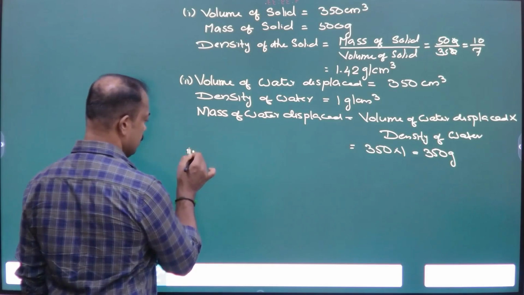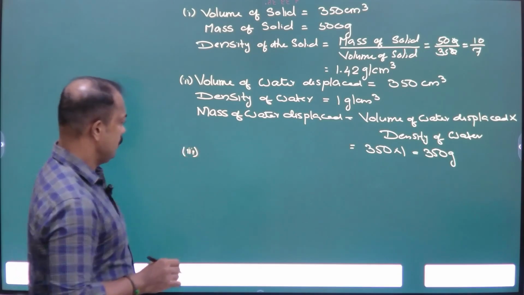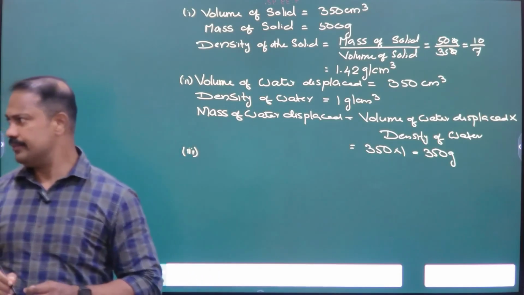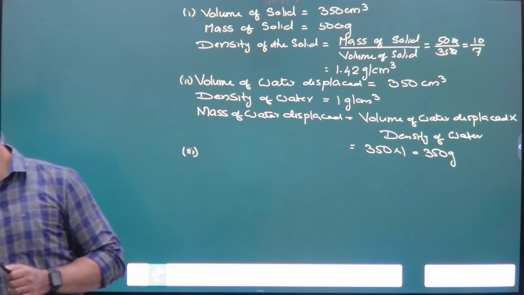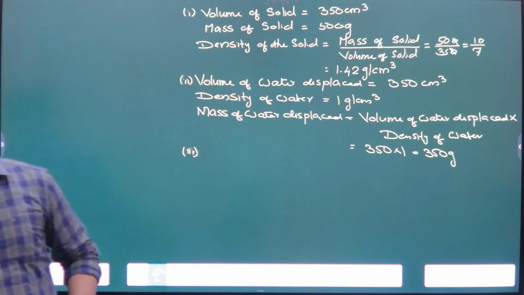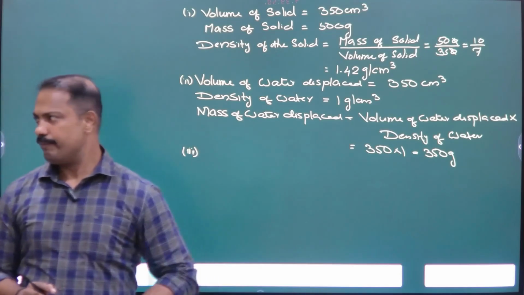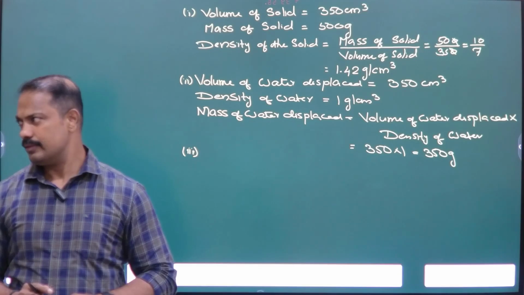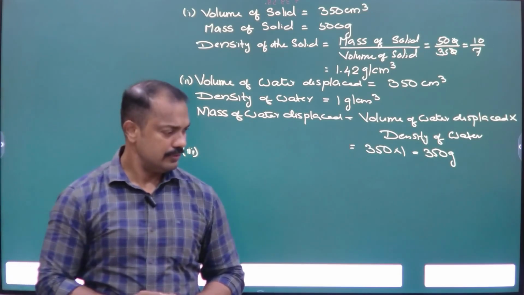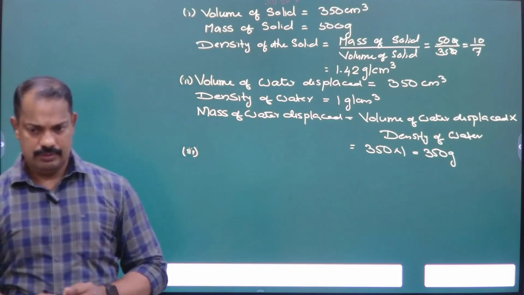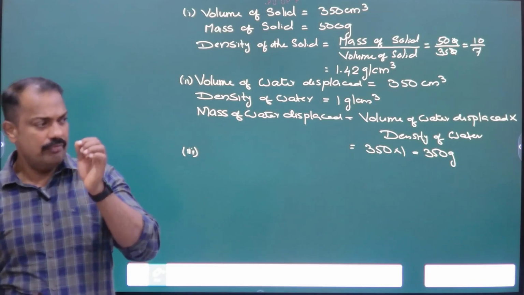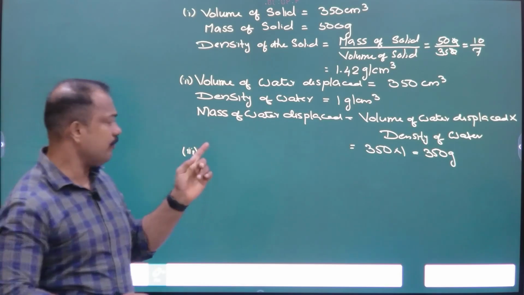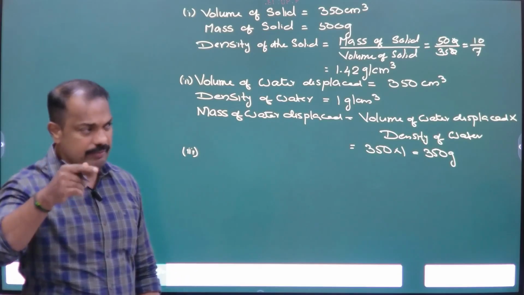Third part, very important question. What was asked in the third part? Relative density. What is the definition of relative density? The ratio of the density of the given substance to the density of the water. Here you have to find the relative density of the solid, so density of the solid divided by density of water.